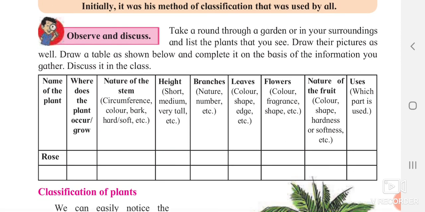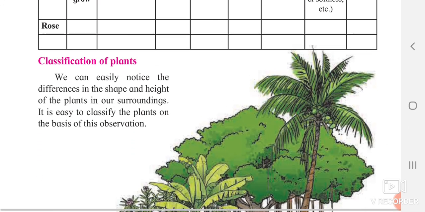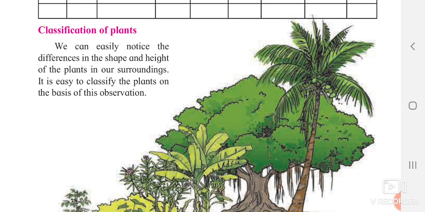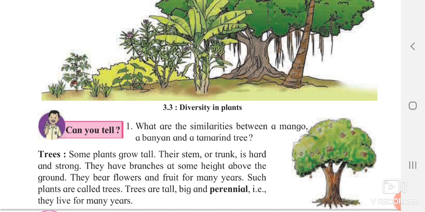Okay, so they have given you the chart. That is not that important because this part is omitted by the government. So we'll just see further classification of plant. We can easily notice the difference in the shape and the height of the plants in our surrounding. It is easy to classify the plants on basis of the observation. So the next part in this lesson, the types of the trees, the variety in them, we are going to study later. Thank you.